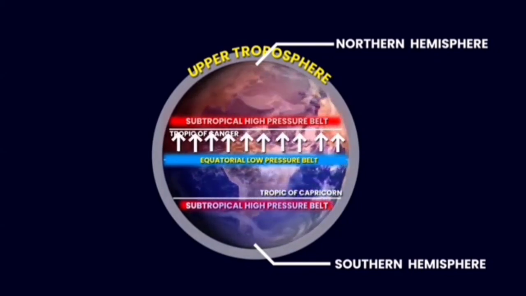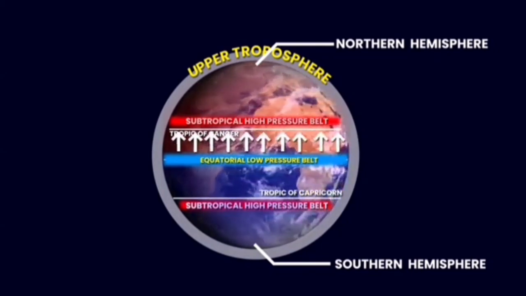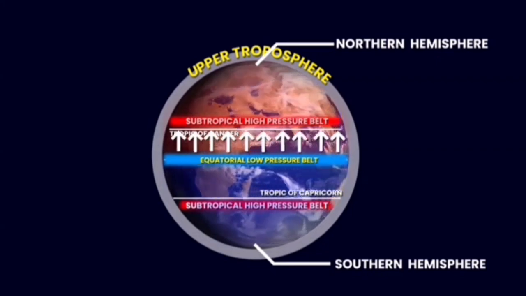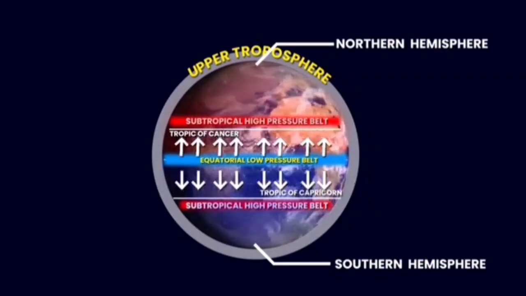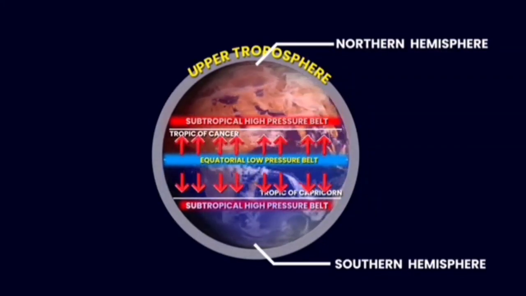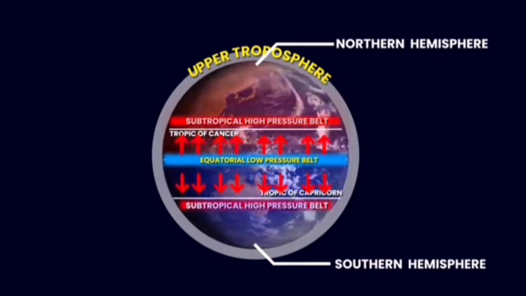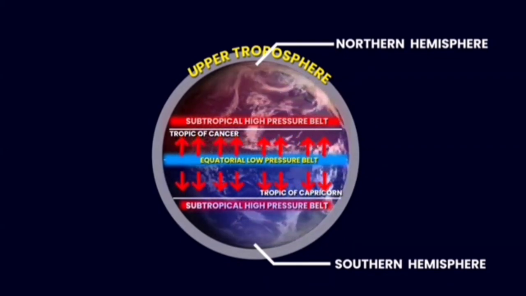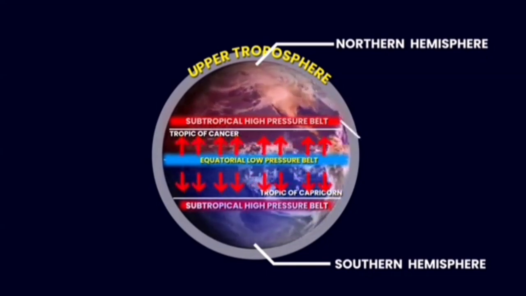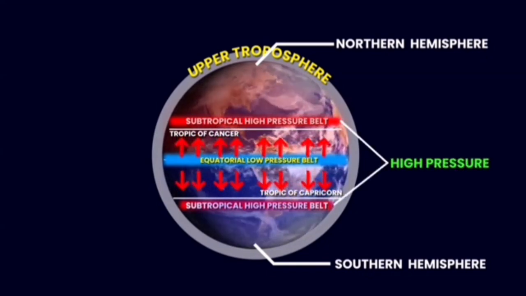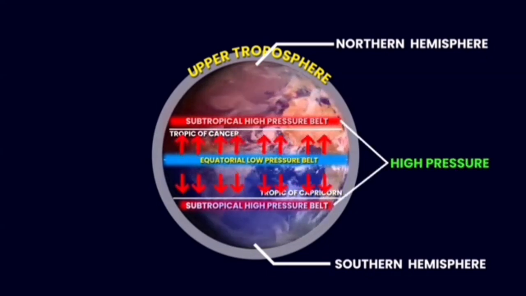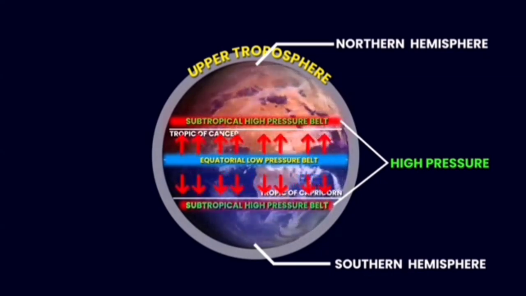Air movement and convection cells. Warm air rises in regions where sunlight is most intense, creating low-pressure zones. Cool air sinks in regions where sunlight is less intense, creating high-pressure zones. These movements set up large convection cells in the atmosphere known as Hadley cells, Ferrel cells, and polar cells, which are responsible for the formation of the pressure belts.